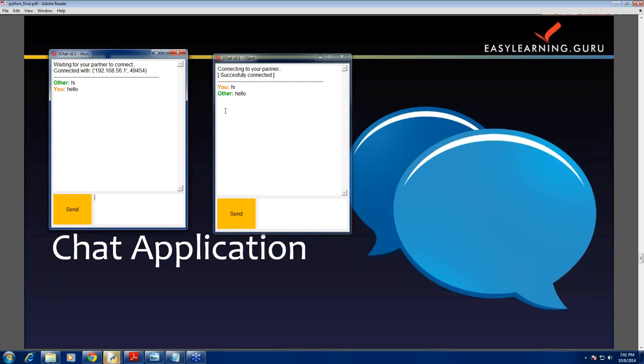Now here I'm showing the client and host on the same system so that you can view both at the same time. Obviously the client can be present on some other system, so the two of them, that is host and client, can communicate with each other.